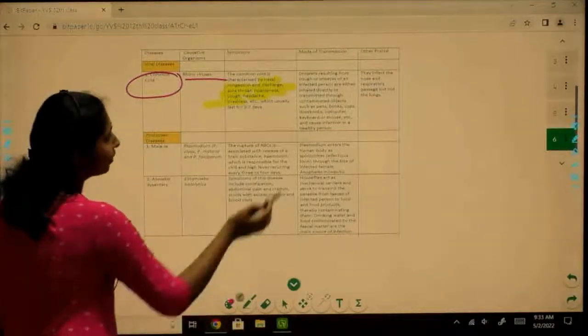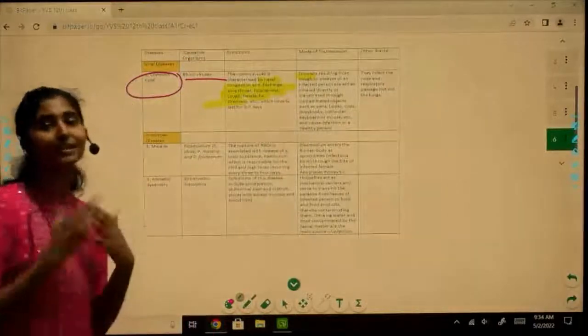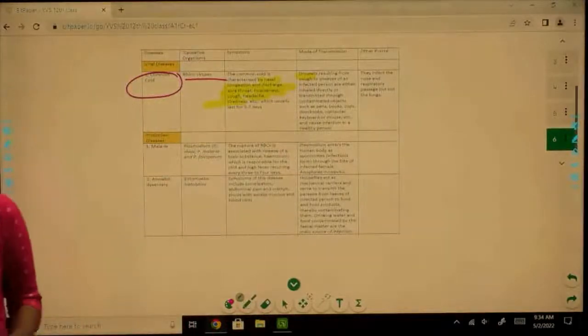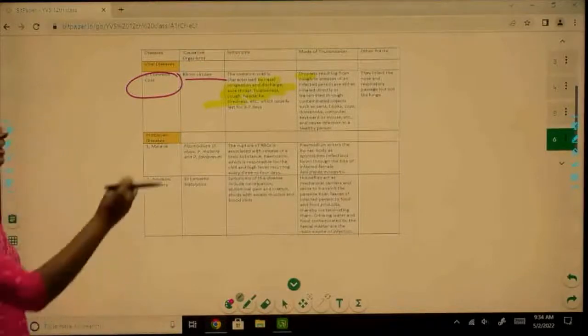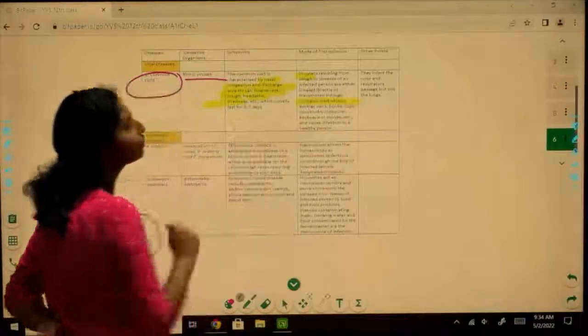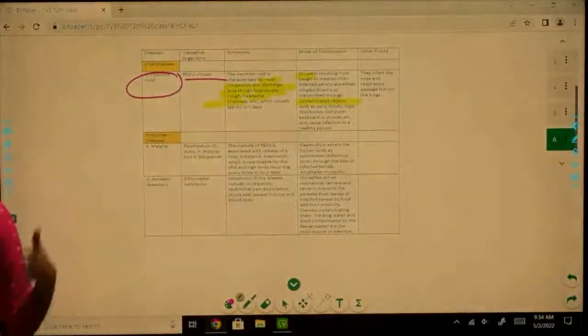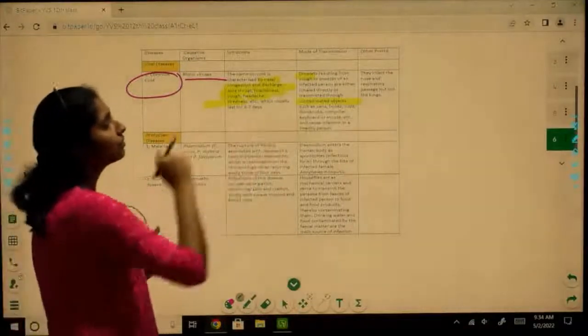So what is the cause of transmission? It is again droplets. The aerosols that an infected person releases are the main mode of transmission. It can also be transmitted through contaminated objects that the infected person is using, right? So what are the other points to remember?